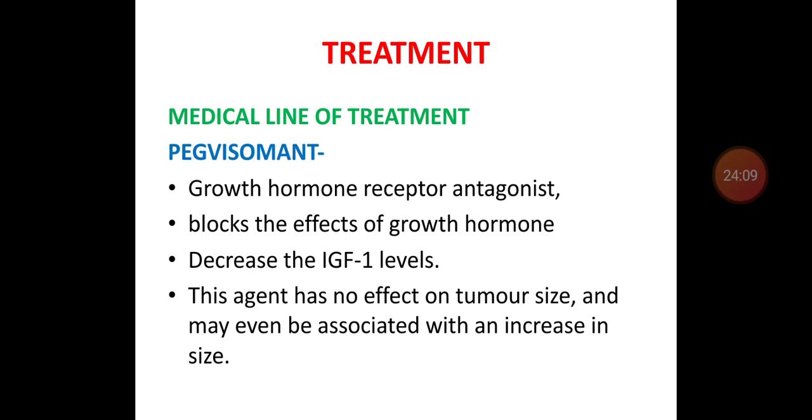The third line of drug therapy is a growth hormone receptor antagonist or growth hormone receptor blocker, that is pegvisomant. It blocks the effect of growth hormone, but it doesn't have any effect on the release of growth hormone or block growth hormone secretion. So only the effect of growth hormone will be blocked.